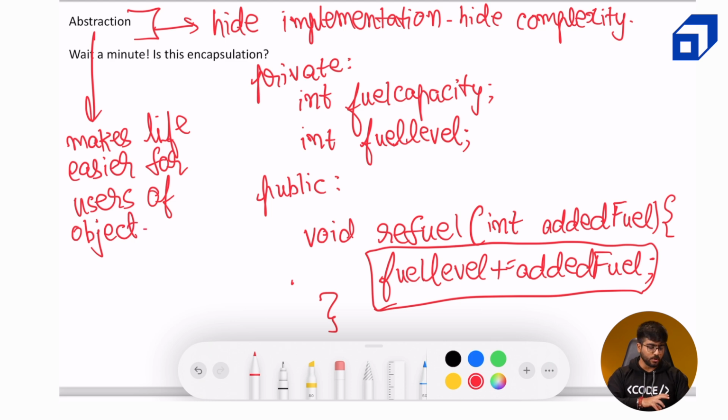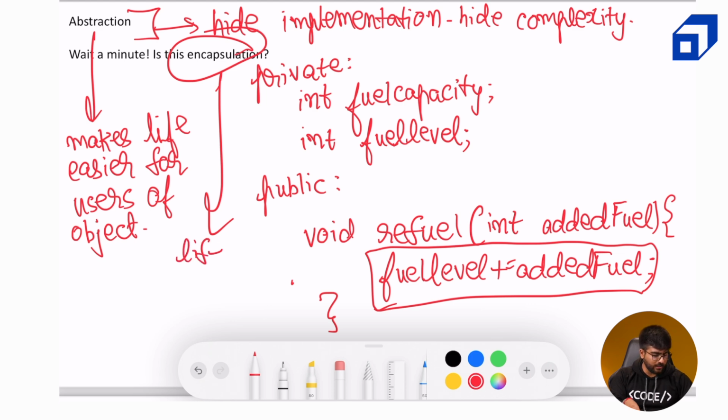And what does encapsulation do then? Now, encapsulation makes life easier for the author of the object, because they are in control of what can be accessed by the normal user and what cannot be accessed. So you can consider encapsulation as a protection feature, a security feature, and abstraction is a feature which makes things easier for the user of that object. So this makes life easier for the author.